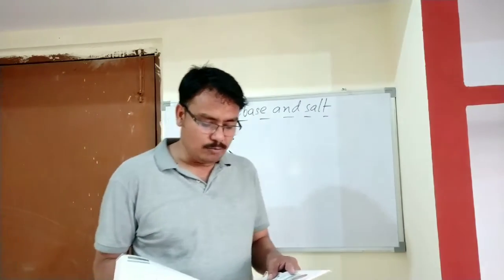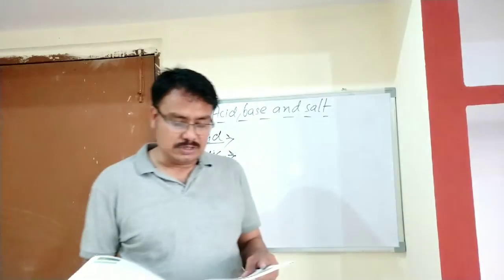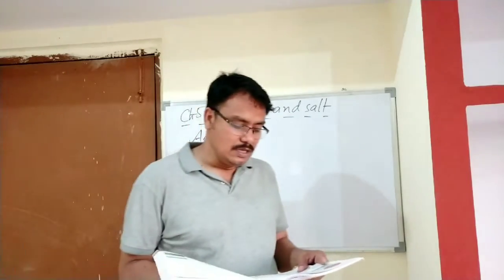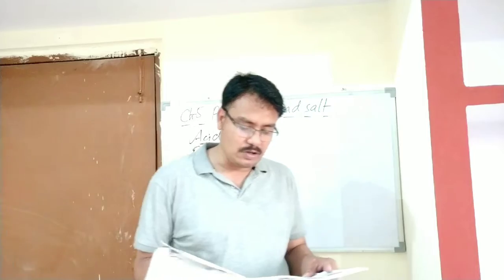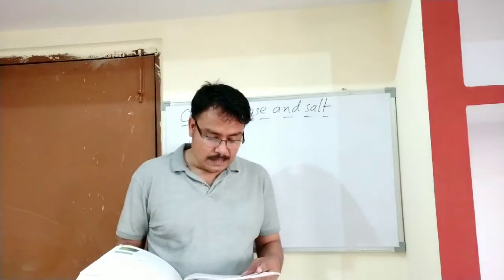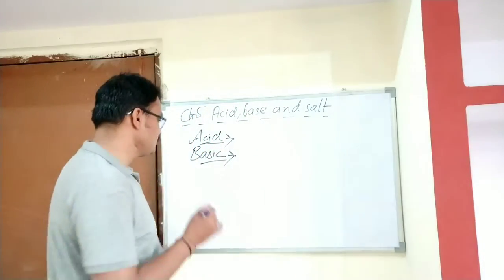Magnesium hydroxide and aluminum hydroxide are not so soluble in water, and they produce fewer hydroxide ions, so they are weak bases, student. Now, what are the properties of bases?